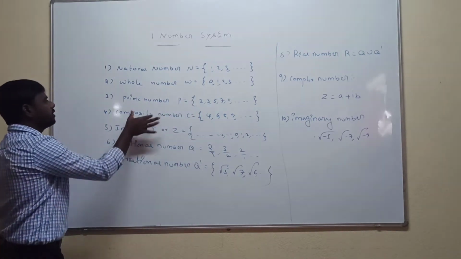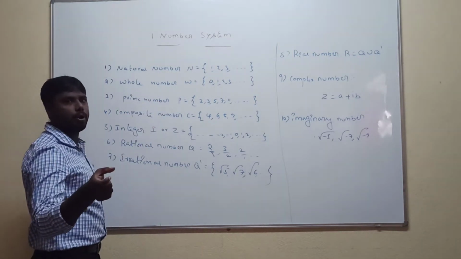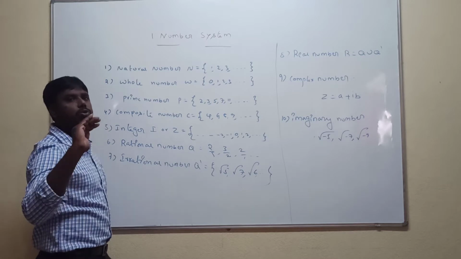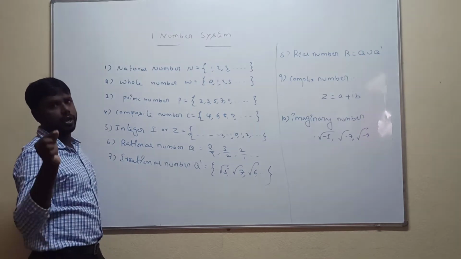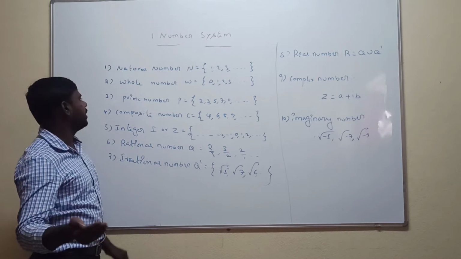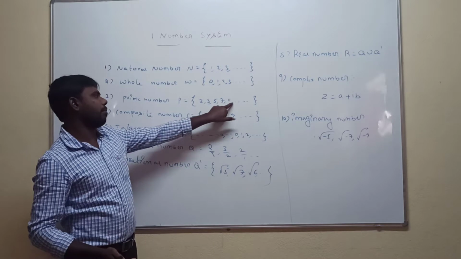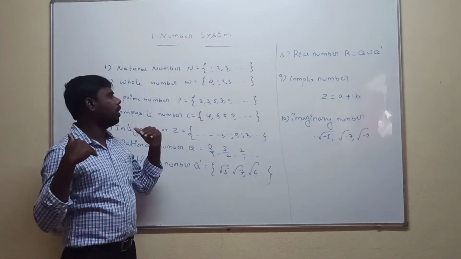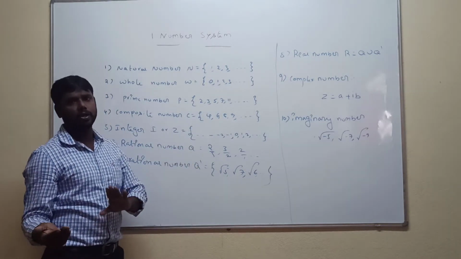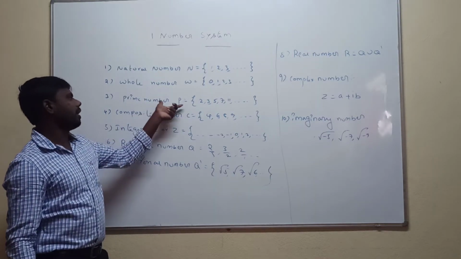Third is the prime number. A prime number is nothing but a natural number greater than 1 divisible by 1 and itself. Numbers like 2, 3, 5, 7, 11 are divisible only by 1 and themselves. This type of number is called a prime number. Prime number is denoted by capital Q.